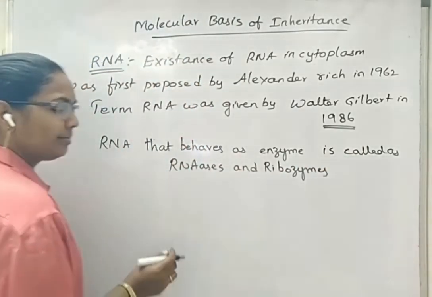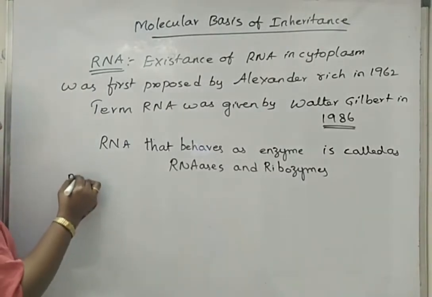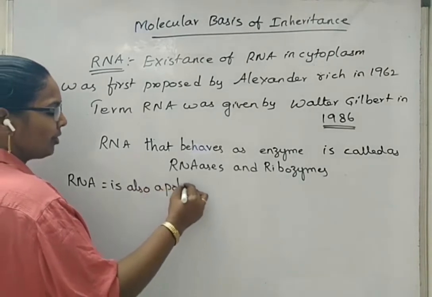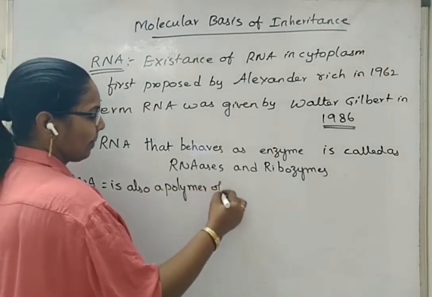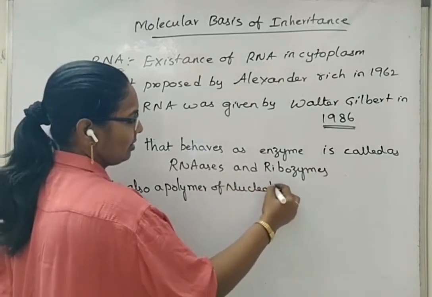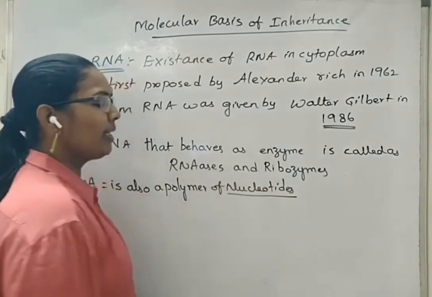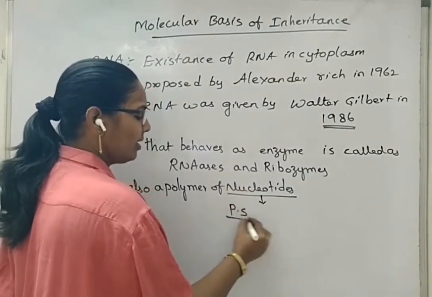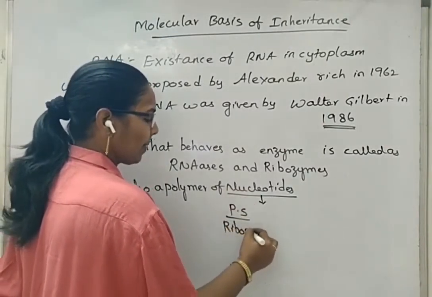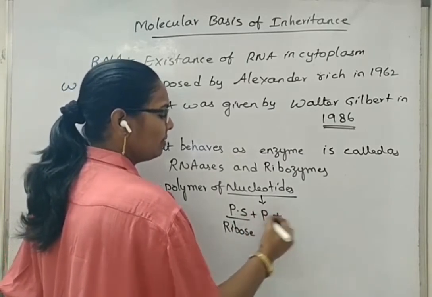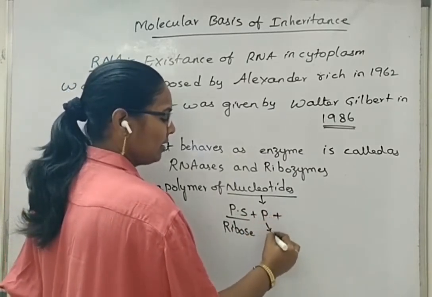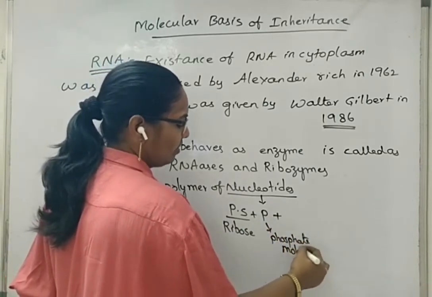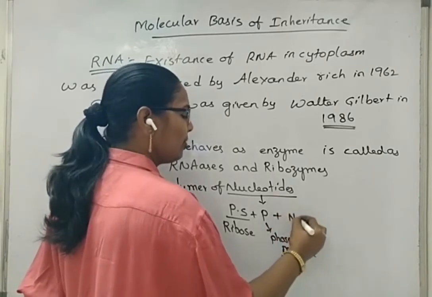Next. RNA is also a polymer of nucleotides, but the nucleotides in case of RNA are composed of pentose sugar, that is ribose, plus phosphate molecule, and nitrogen base.